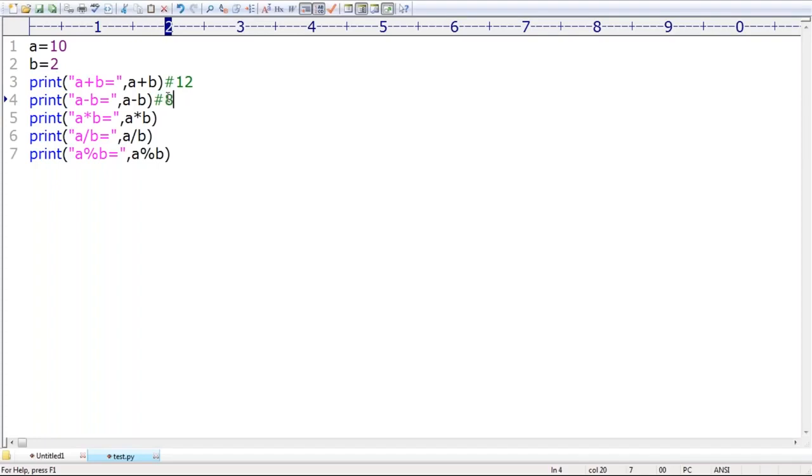8. Okay, some people said, Nirmal Kumar, that this one is a comment. In Python, a comment always starts with the hash symbol. Observe the symbol. This one itself is treated as a comment. In Java it is slash slash, but here we use the hash symbol.